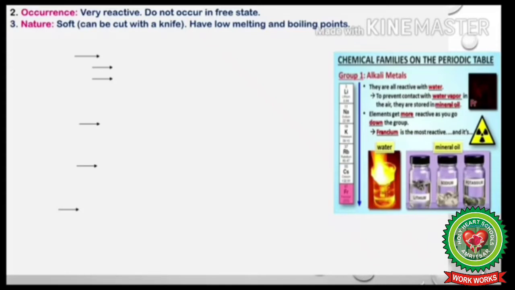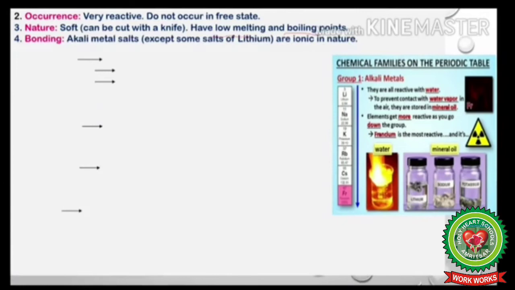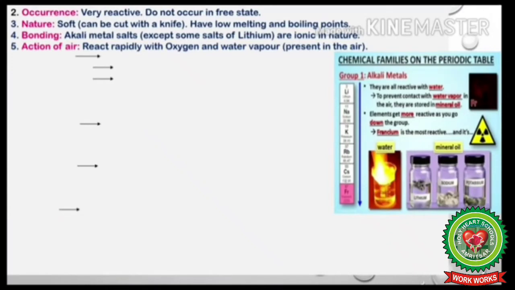Next, nature. Alkali metals are very soft and can be cut with a knife. Students, you must have seen sodium metal in the school lab and you know that it can be cut with a knife. For this reason, alkali metals have low melting and boiling points. Next is bonding. Almost all the salts of alkali metals are ionic in nature, with the exception of some salts of lithium.